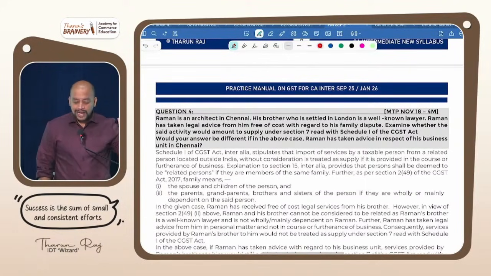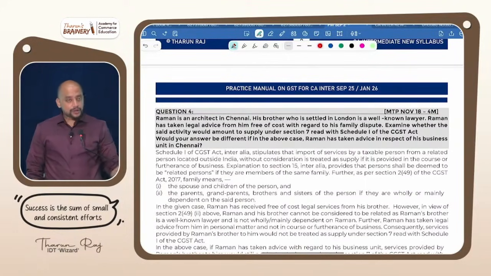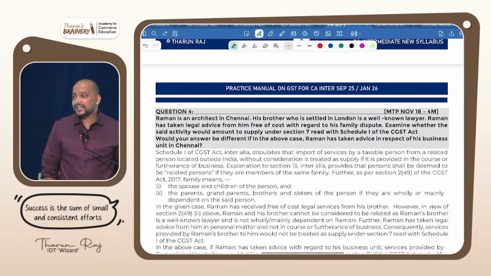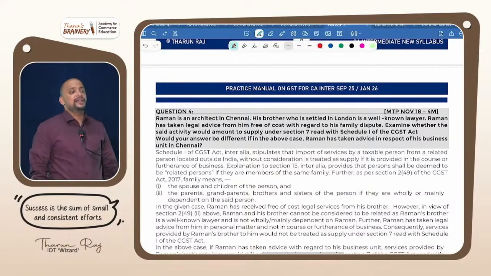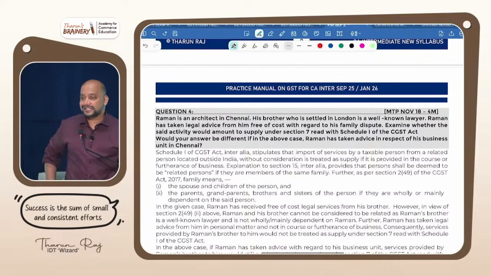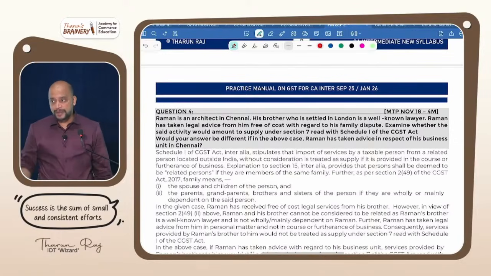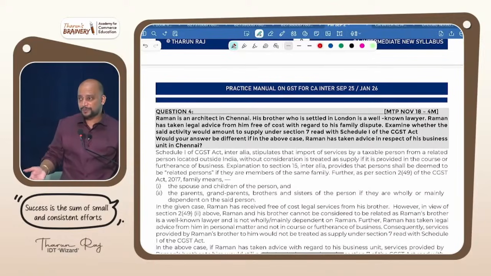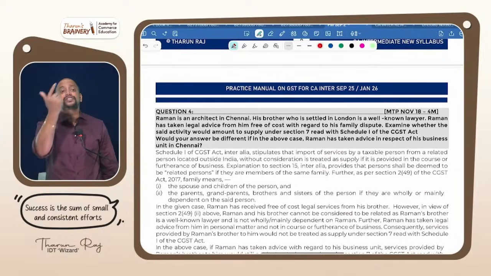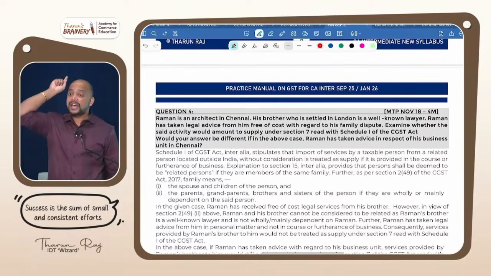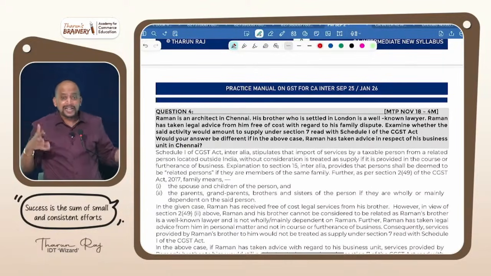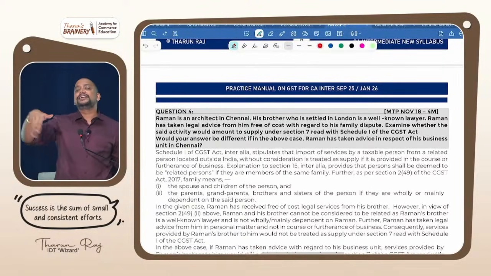Now, would your answer be different if in the above case, Raman has taken advice in respect of business unit in Chennai? Even then it is not a supply. Why is it not a supply in both the cases? Sir, if it is for personal purpose, not in the course or furtherance of business, or for business purpose, in both cases, first of all, it should be import of service from a related person. In this case, it is not an import of service from a related person. Consequently, it is not a supply.